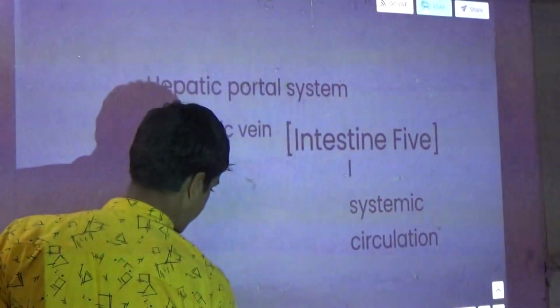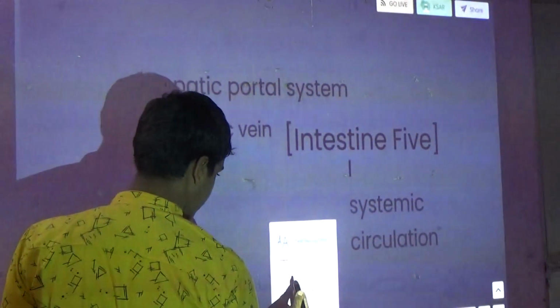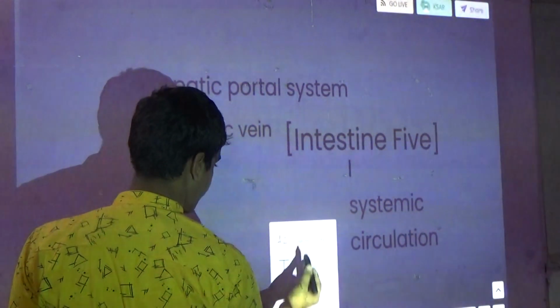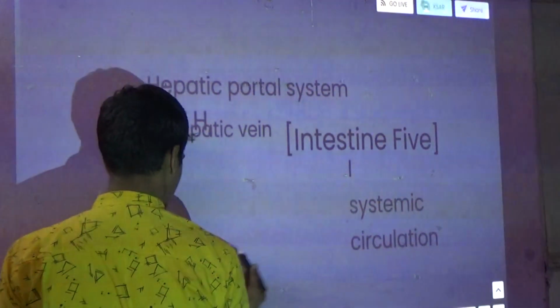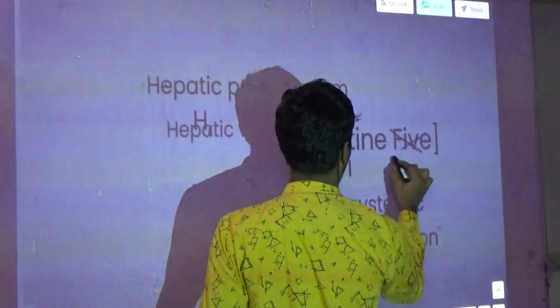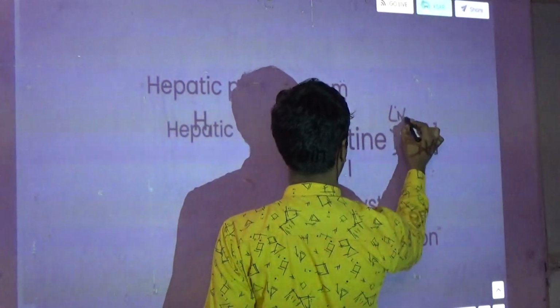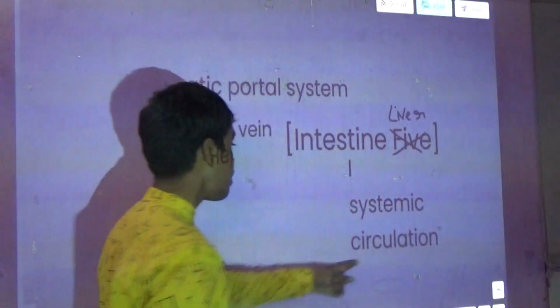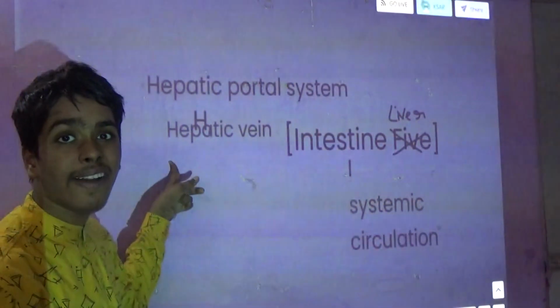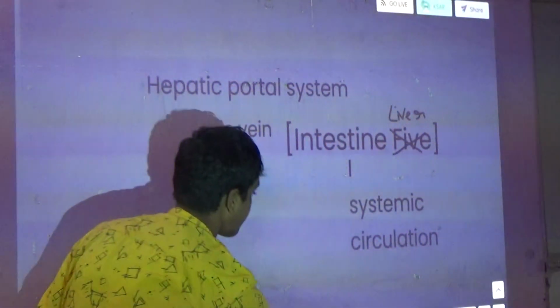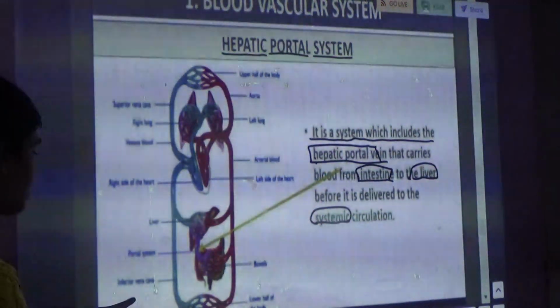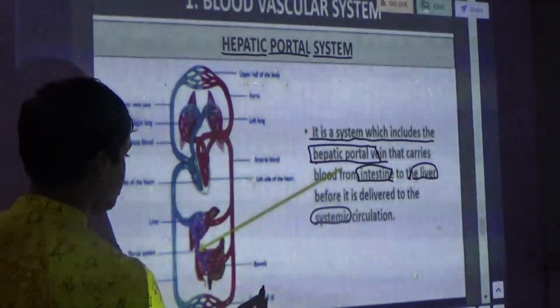Here it is the liver. So the hepatic vein, intestine to liver, then systemic circulation. This is the first one. Now we will see the next one.